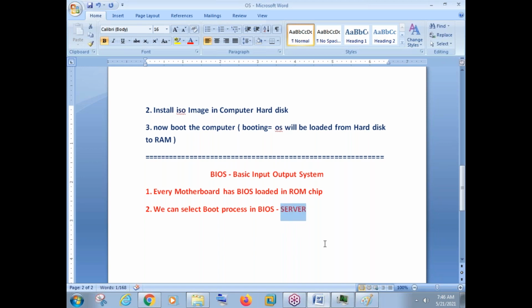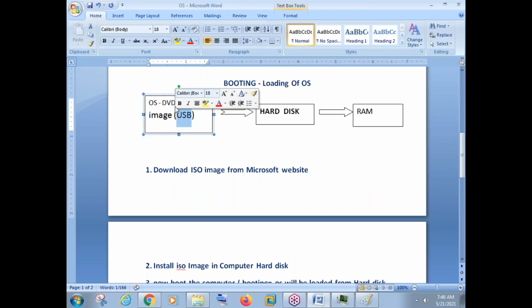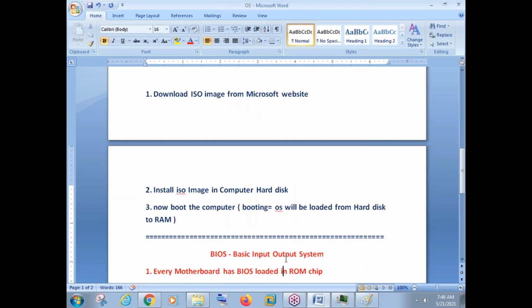So these changes we can do in BIOS. These settings we can select in BIOS. So I repeat again, we can do the installation either from USB, or from the DVD, or from the server. So we should select the option of how we are installing the operating system, from where we are installing it. That selection we can do in this BIOS.